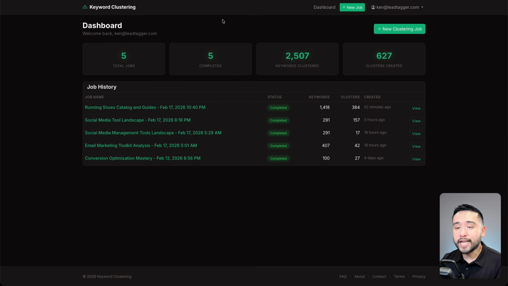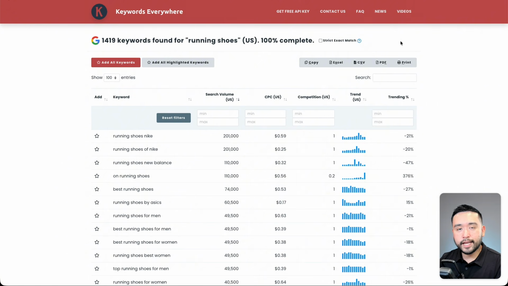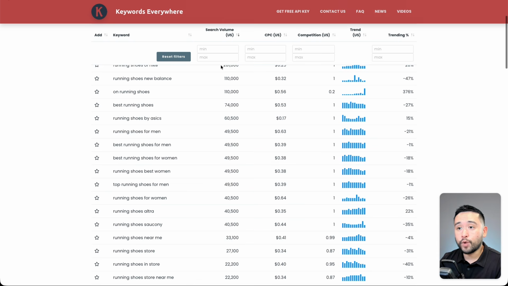Now we are in the dashboard where you can view a list of all of your clustering jobs history. Let's just say we have a website and we want to dominate the shoes niche, the running shoes niche. We want to build topical authority, build a topical moat around this particular topic. So we do keyword research and there are close to 1,500 long-tail keywords for running shoes.